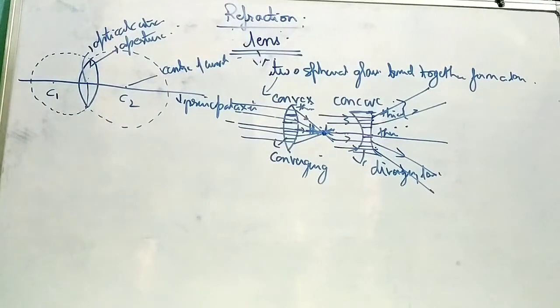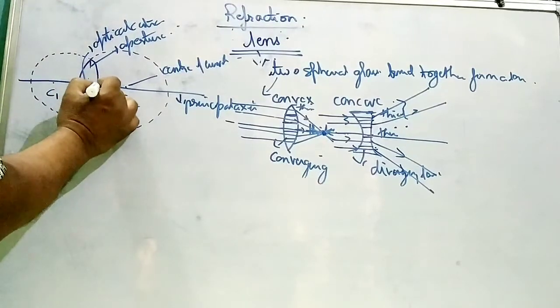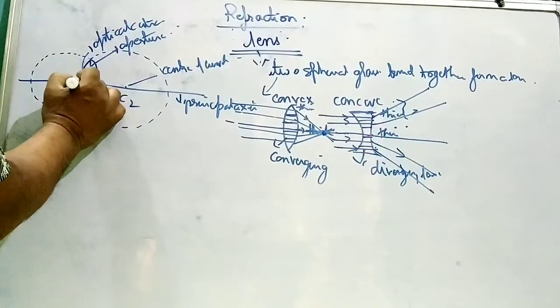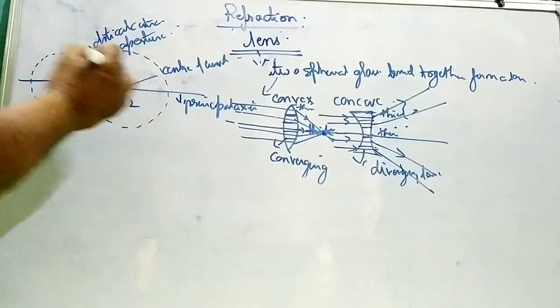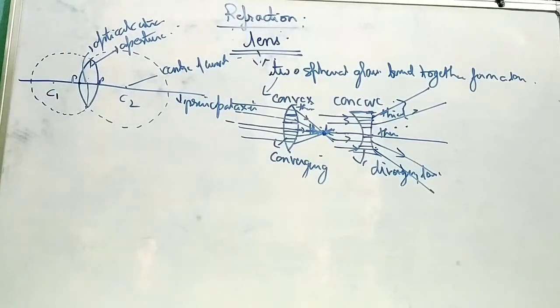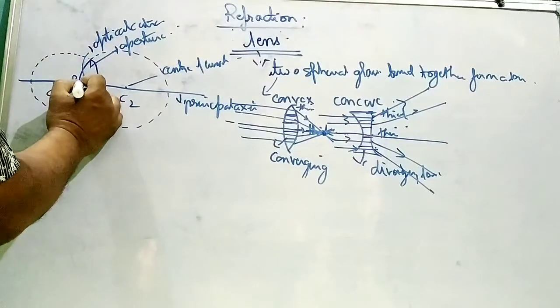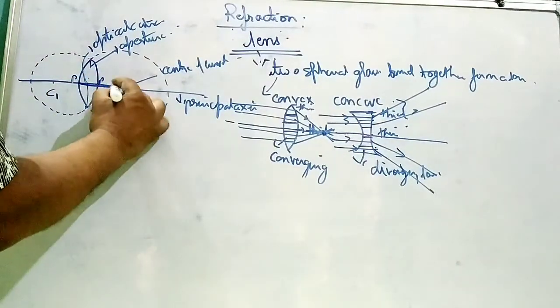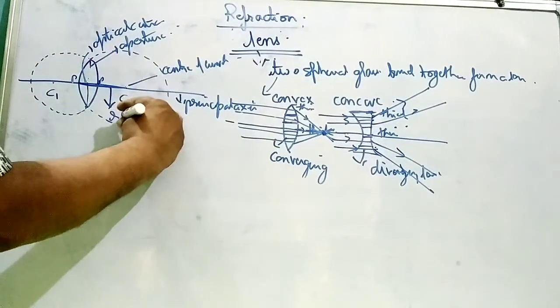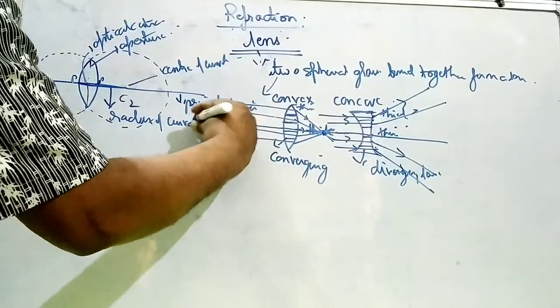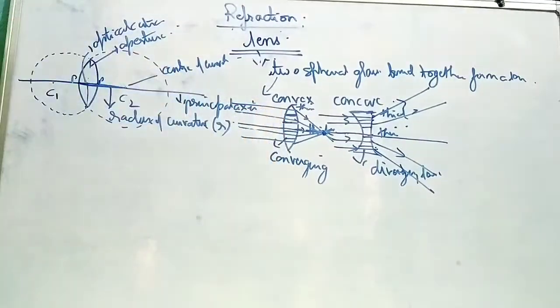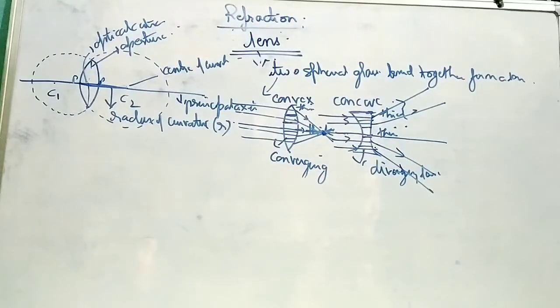Is this clear? The center of the curved surface is called the pole. The distance between the pole and the center of curvature is called the radius of curvature, and it is denoted by r.